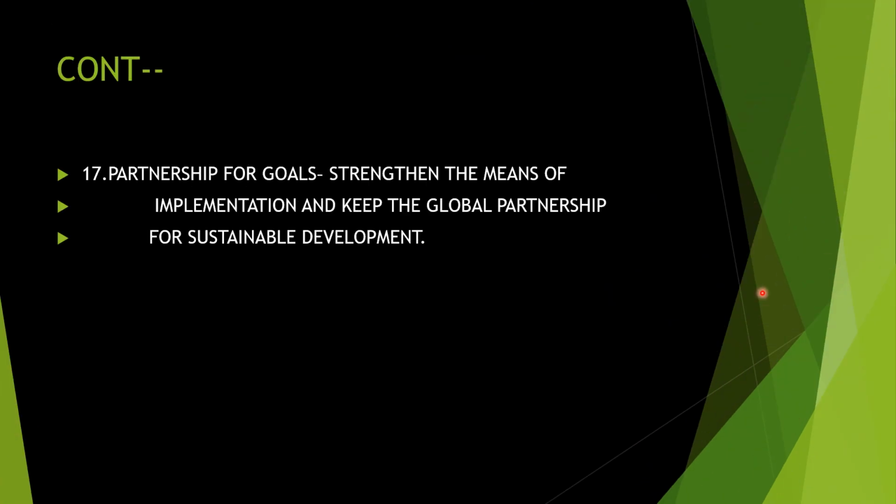The last goal is partnership for the goals. Strengthen the means of implementation and revitalize the global partnership for sustainable development. We have discussed this in the Millennium Summit also. We have to have a partnership between all the countries. Then only can we bring all these goals into an action plan, because every country has to take the initiative. Only then can we bring a strong base for these development goals. So all the countries have to join hands with each other for development. Then at the global level we can improve a lot. So that partnership is the 17th goal of sustainable development.